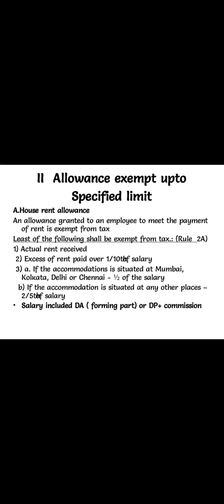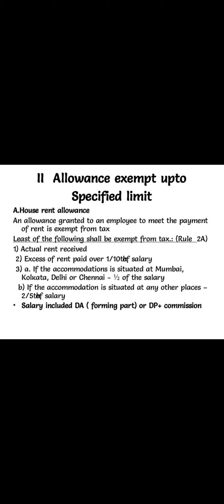Now let us see the allowances exempt up to a specified limit. Under this, the first one is HRA, house rent allowance. House rent allowance granted by the employer to meet the payment of rent is exempt from tax. For the exemption amount, we have three provisions.